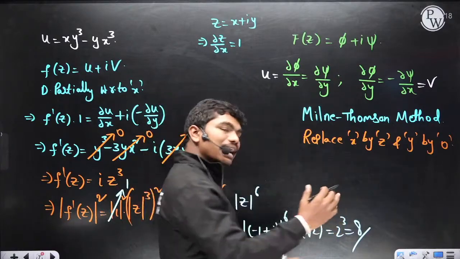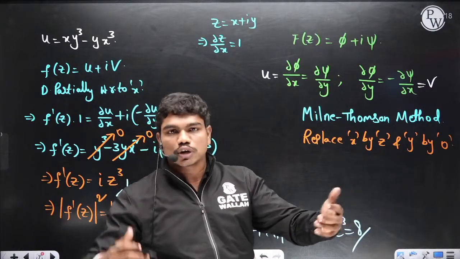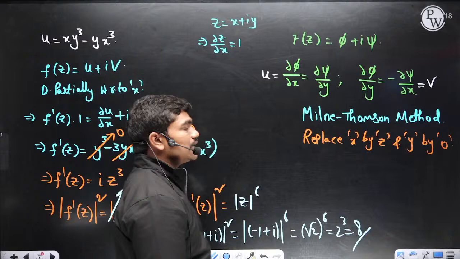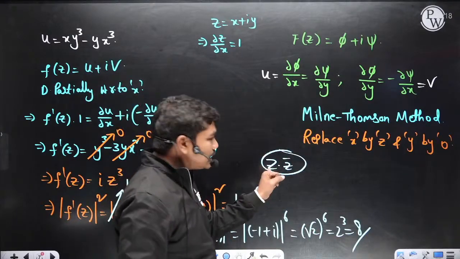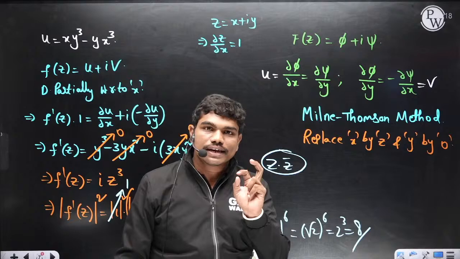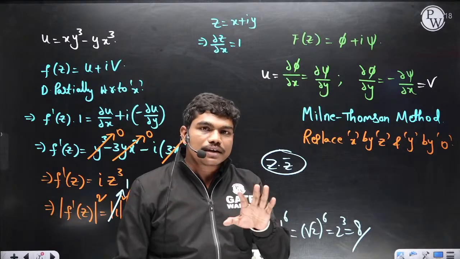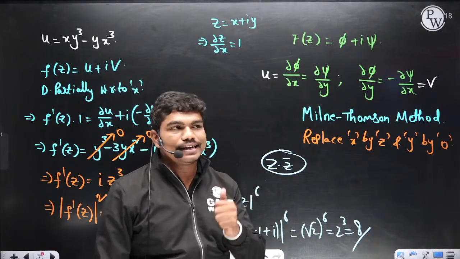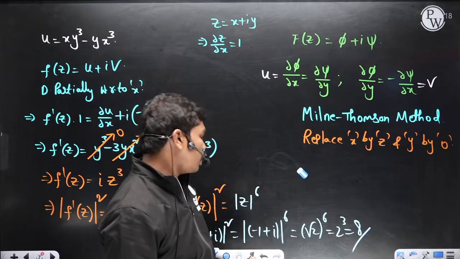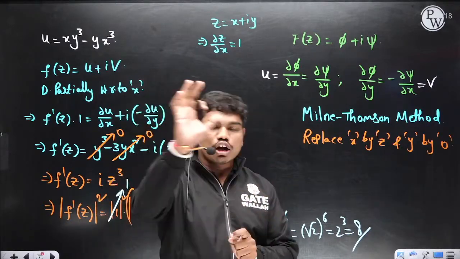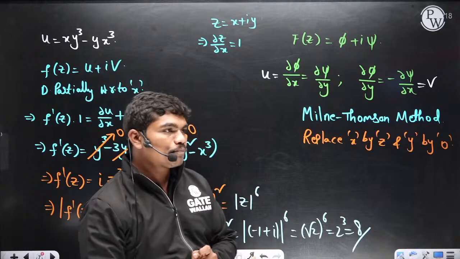One of the examples I'll discuss somewhere in the crash course, or maybe whenever we get some time, but z into z conjugate is one very good example. For this example, Cauchy-Riemann equations will get satisfied at origin, but the function is not analytic at origin. Clear? So please keep this point in mind. The converse of the statement is not valid, but if a function is analytic, Cauchy-Riemann equations are definitely valid. Clear? Okay.